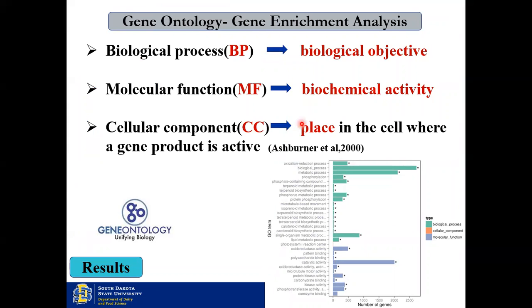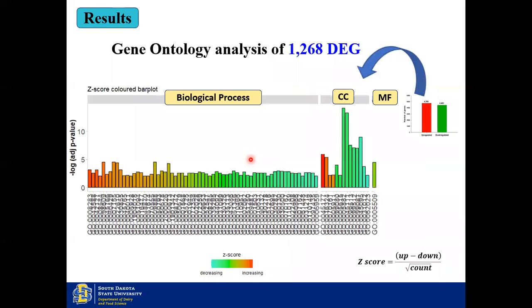So we have analyzed it in a separate method called gene ontology analysis, where the genes are classified into different categories based on their biological objective, their function, and also the component or the place of the cell where the gene product is active. And this is the result of the analysis. By this analysis, we have seen that 1,268 pathways were differentially expressed.